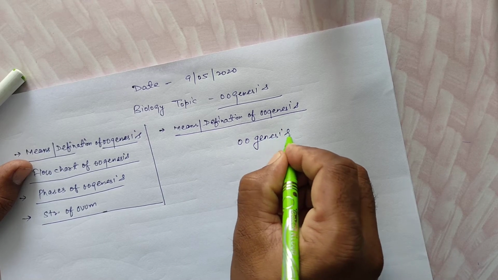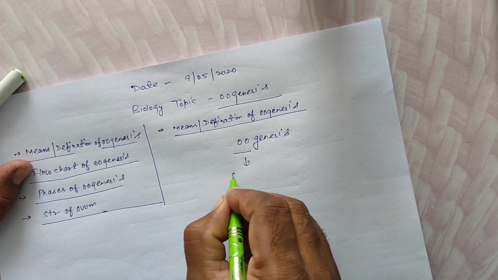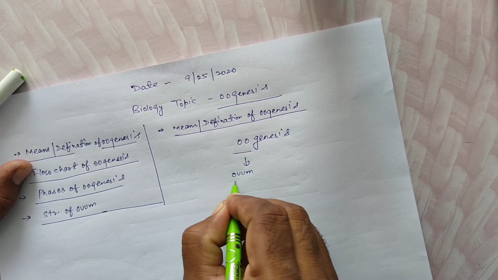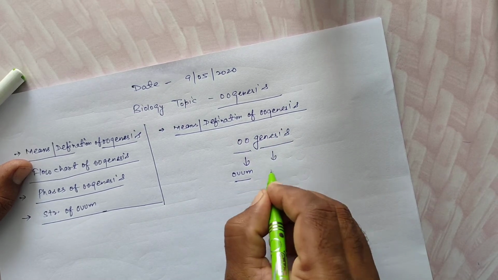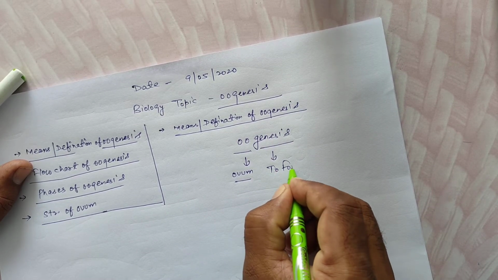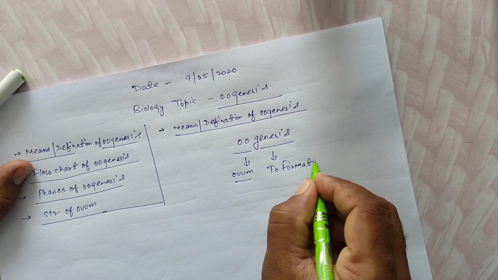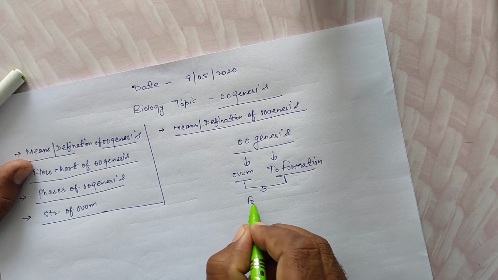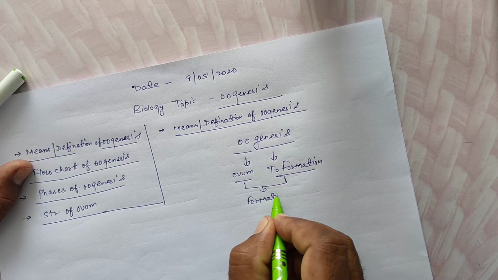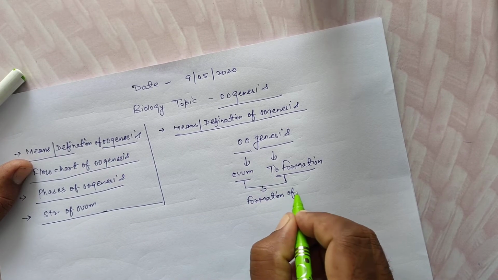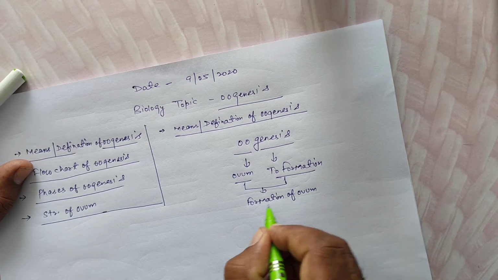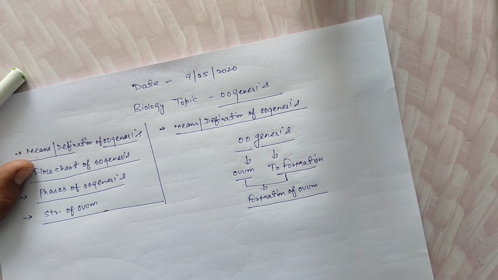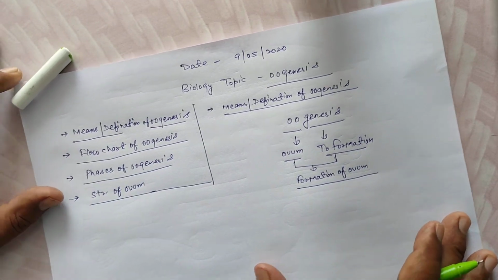Oogenesis means ovum formation, so formation of ovum or formation of mature ovum.